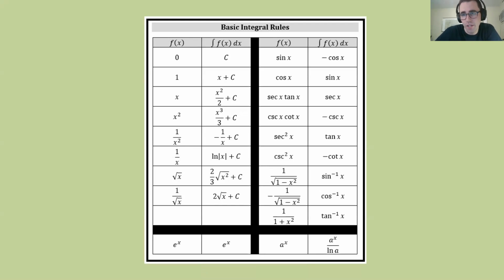I'm confident all of you can get x squared over 2 plus c. I know the inverse trig functions and some of the trig functions always trip people up. Just got to make sure you memorize them. Got to have them down. Look for patterns to try to memorize them. It helps your brain wire them together so you can more easily remember them.